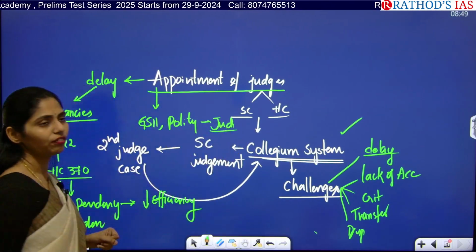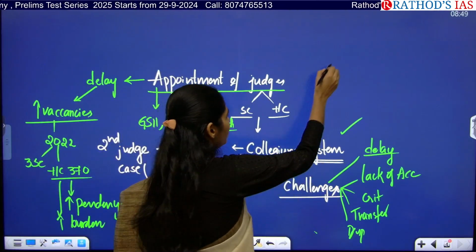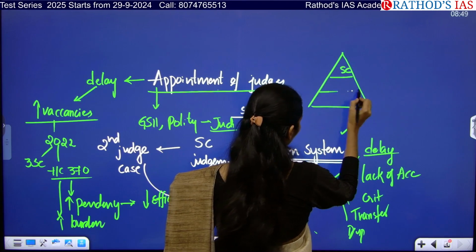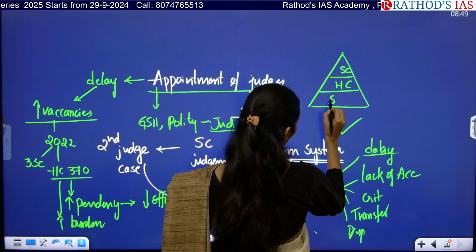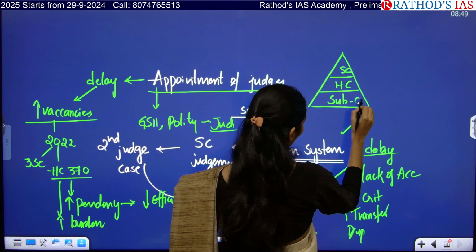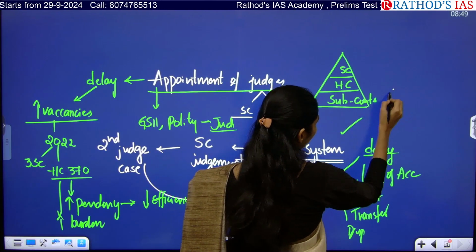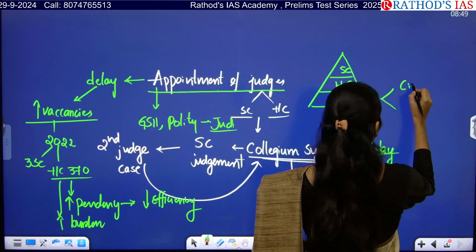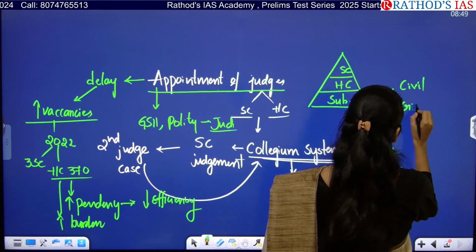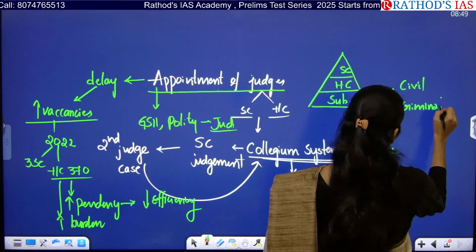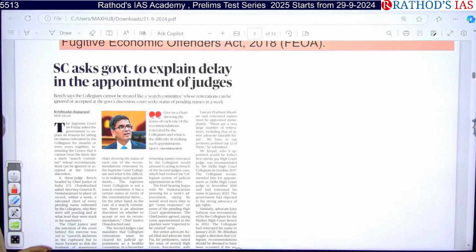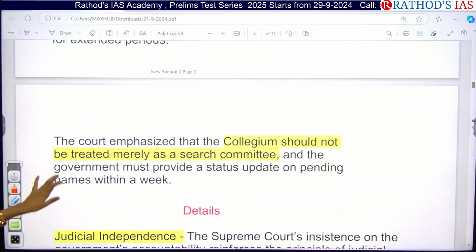So in the judiciary of India, we have a 3-tier system. The top court is our Supreme Court, the top court of a state is the High Court, and the lowest courts or district courts are called subordinate courts. In the subordinate courts, we have 2 types: one is the civil court and the next one is the criminal court. Okay, so these things you have to know. Now let us see something deeper in this article.